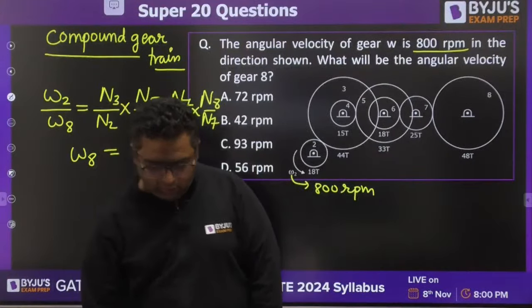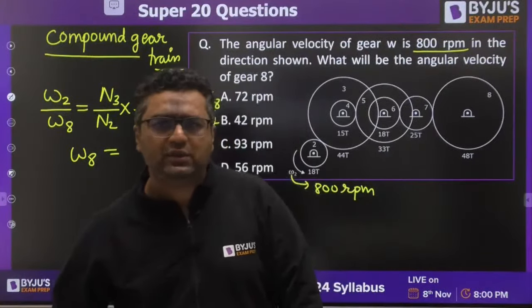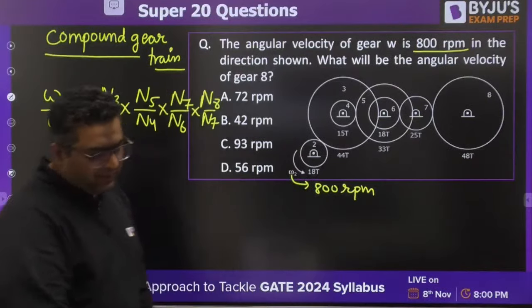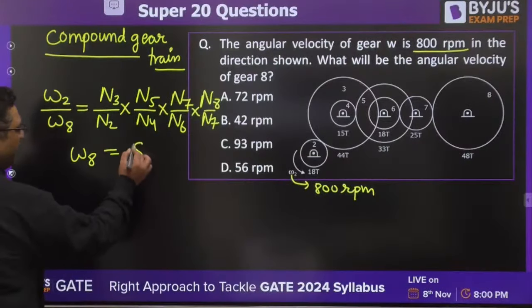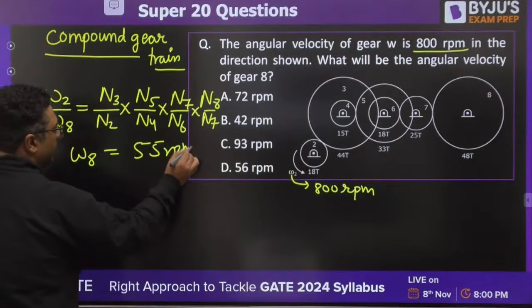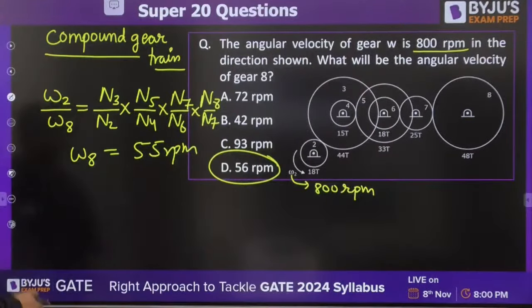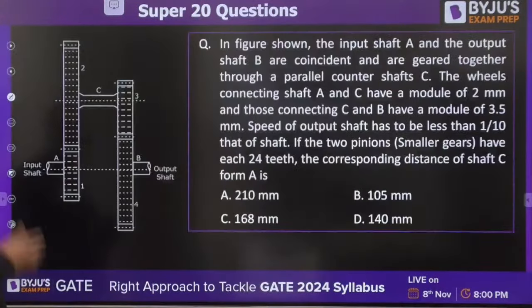Vineet, MD का होगा I feel on Wednesday or Thursday. So the answer for that is coming out to be around 55 RPM. D would be the right answer. So guys, all of you have given the right answer for this.